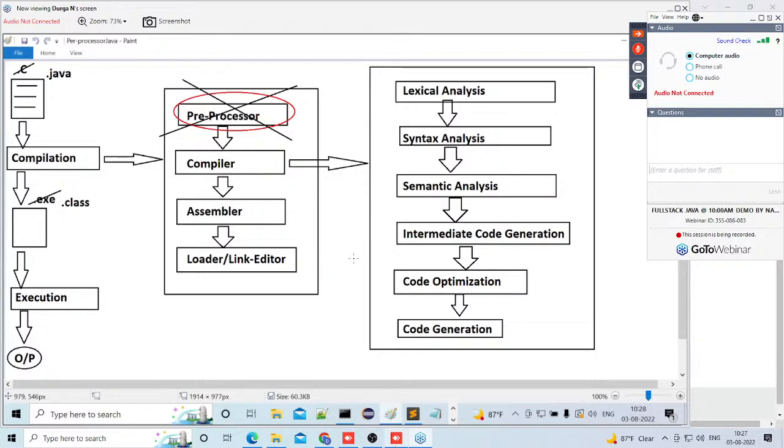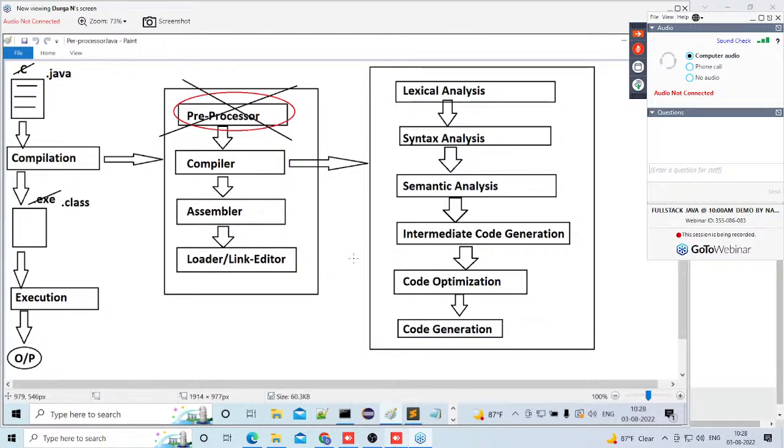When we compile a .java file, what files are we getting? .class files we are getting. Whenever we are getting .class files and when we are executing the .class file, we are getting some output. Now, let us elaborate this compilation. Inside the compilation, how many phases are available? Actually, 4 phases are available in C and C++. But in Java, 3 phases are available: compiler, assembler, loader, link editor.